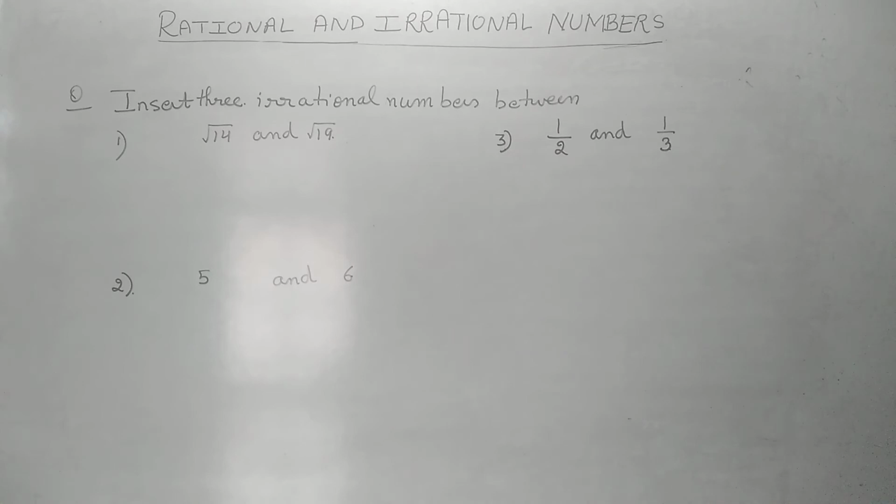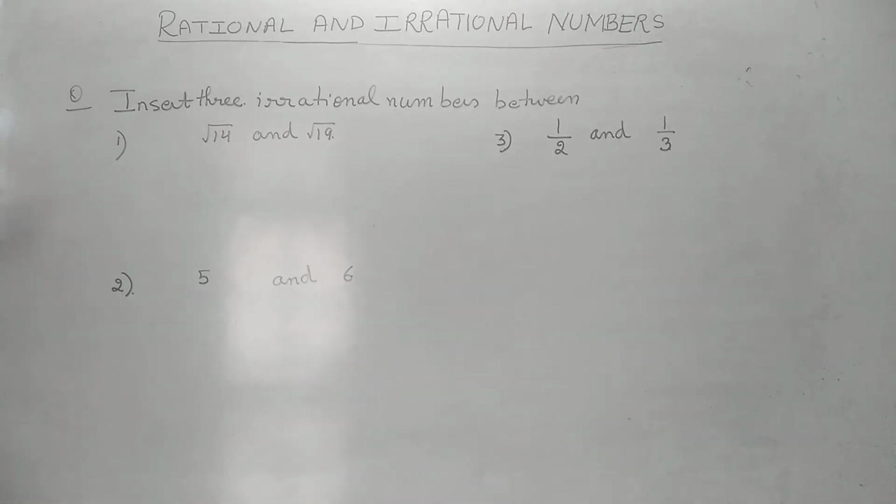Yes, the next question is you have to insert irrational numbers. First of all, you always have to read the question carefully, whether you have to insert irrational numbers or you have to insert rational numbers. You just have to see what type of numbers are given. Like first part has square roots given, second part has whole numbers given, third part has fractions given. So in these types how will you insert irrational numbers? You have to see the method properly.